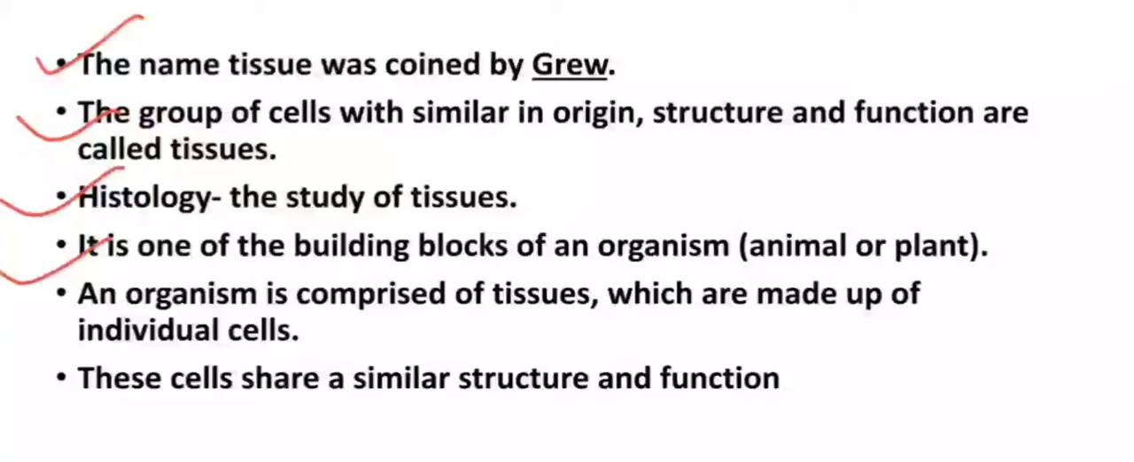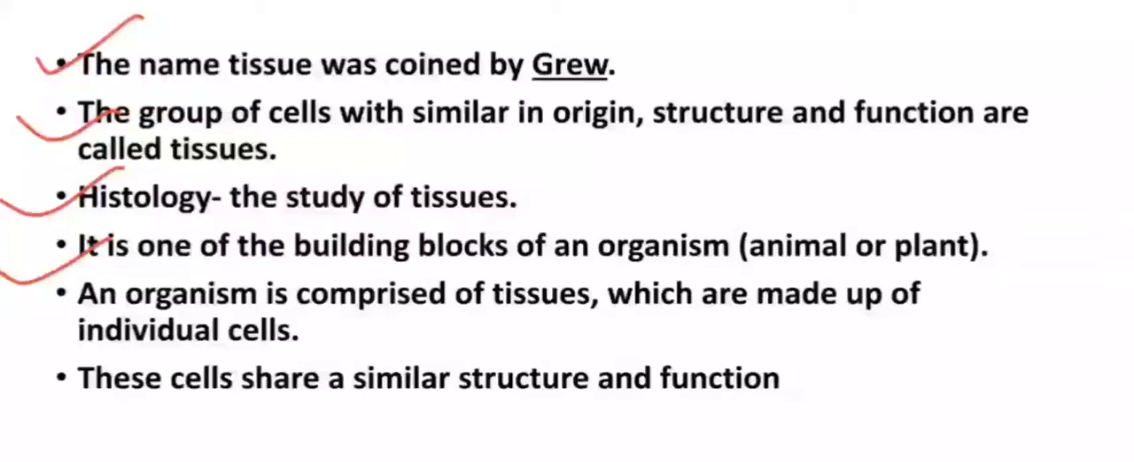Now, how is this division of labor possible there? In multicellular organisms, cells which have similar structure and function join and form tissues. Specific types of tissues form organs, and organs form organ systems.